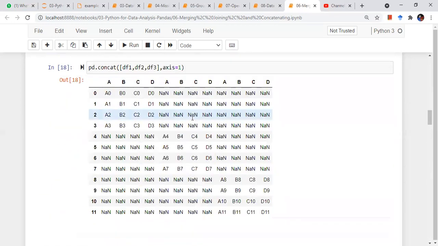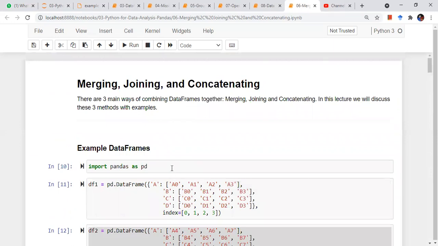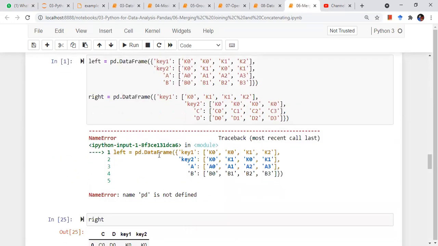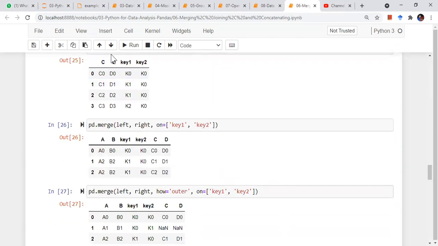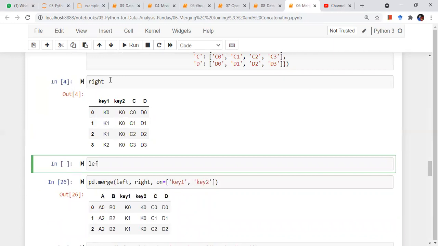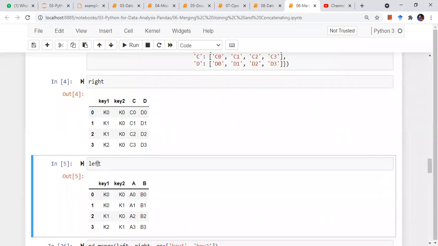So it is not, yeah, because PD is not imported. Now if I create this, I can see the left is like this, right is this, and left is this, right? So key 1, key 2 have values K0, K1, K1, K1, K2, and K0. So key 2 is always K0 in this data frame.